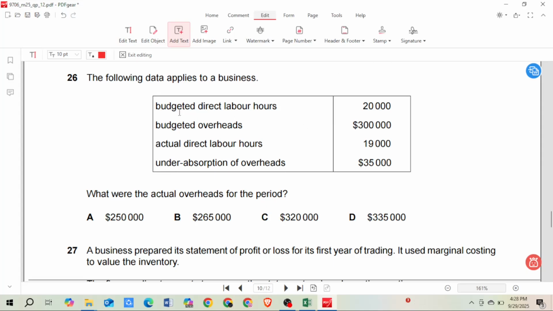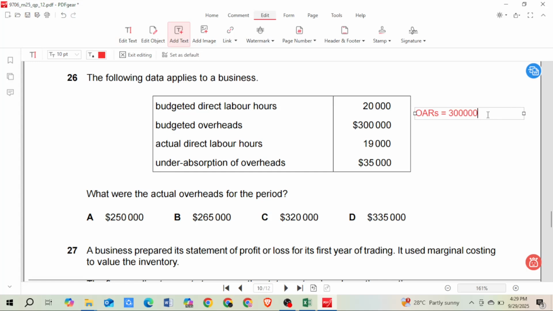Okay, very simple. So first we need to calculate in this question the overhead absorption rate, OAR. OAR is total overhead divided by total labor hours or machine hours. So in this case it is the labor hour.